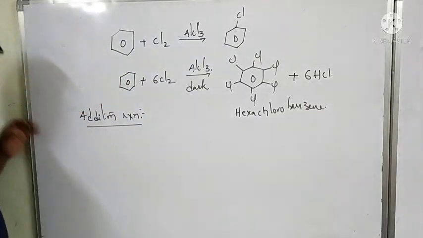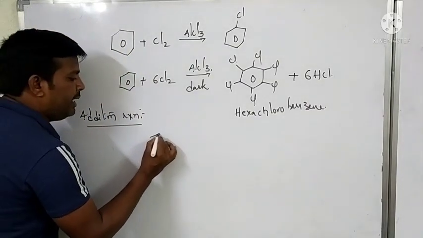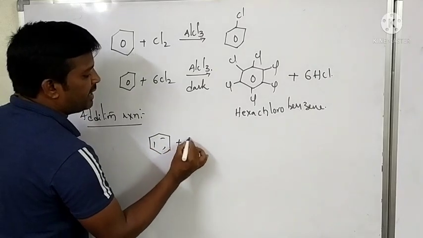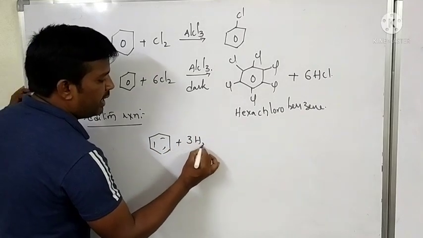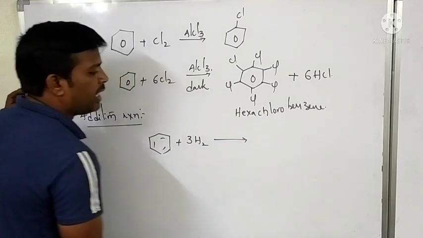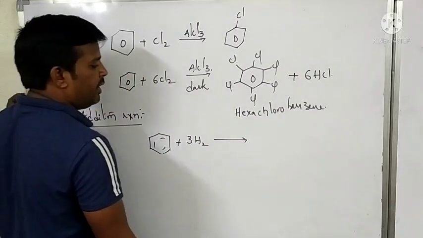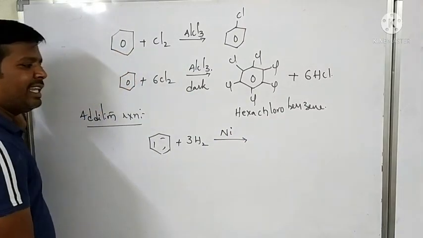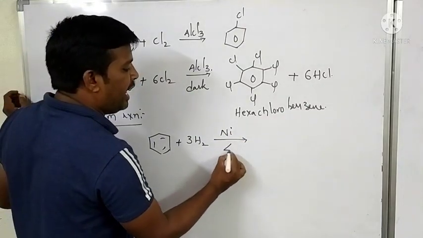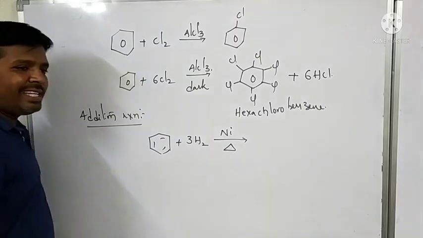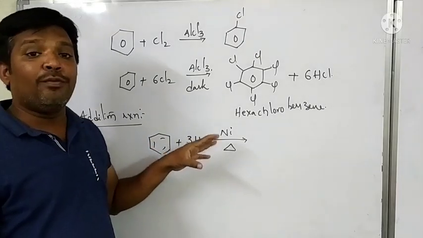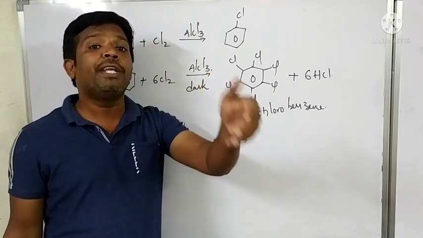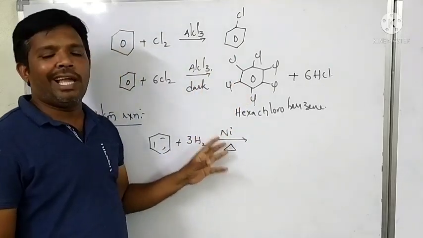When benzene reacts with 3 moles of dihydrogen in the presence of nickel catalyst at high temperature, this reaction takes place in vigorous conditions, that means very high temperature and pressure.